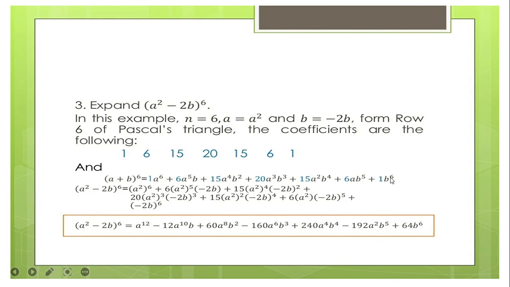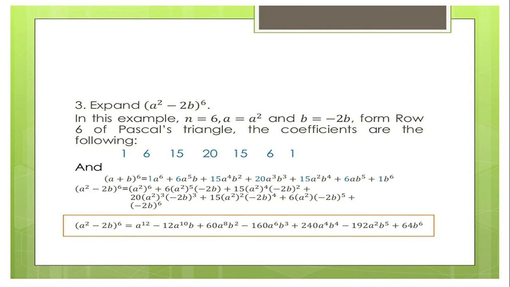Kaya nga to last kay b to the power of 6 man, and ang ato b is just equal to negative 2b, so we will have to substitute there natay negative 2b to the power of 6. So we have a to the power of 2 minus 2b to the power of 6. Paki-off anay ang mic, palihog. So we have here a to the power of 2 times or to the power of 6.